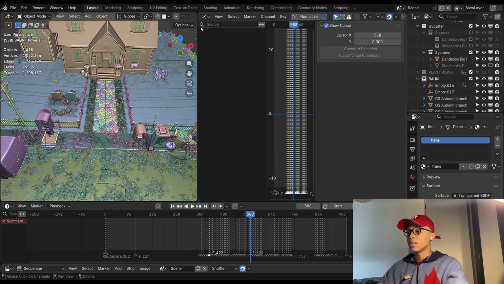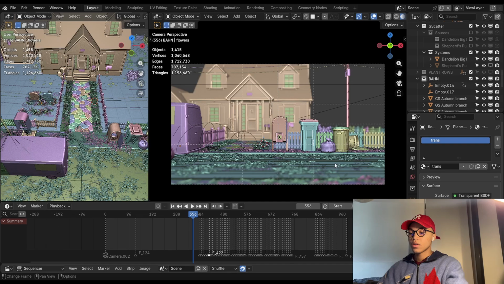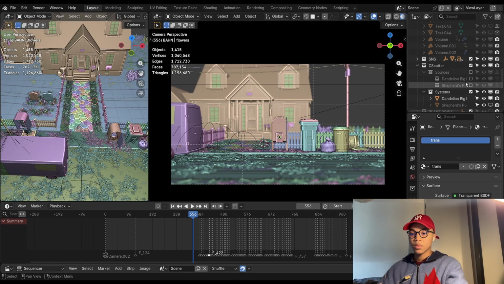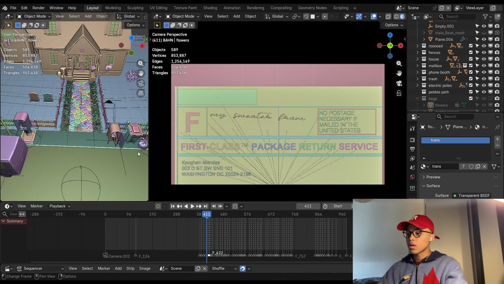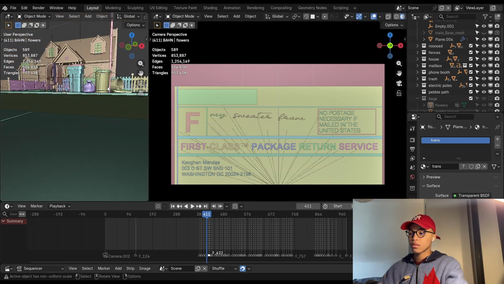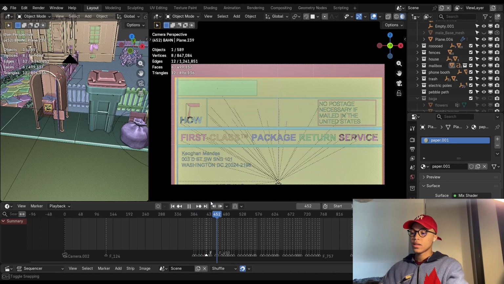Okay, back to the animation stuff. Where were we? The camera pans downwards. All this grass stuff, I'm just gonna disable that because we don't need to see it. The camera just zooms into this mailbox, and all this stuff is lyrics, right? And this is the reference image I got for this sticker thing. This is just basic build modifier stuff. I don't think I need to explain that.